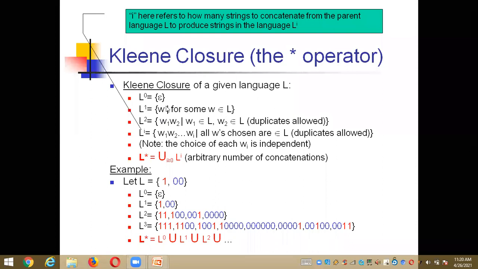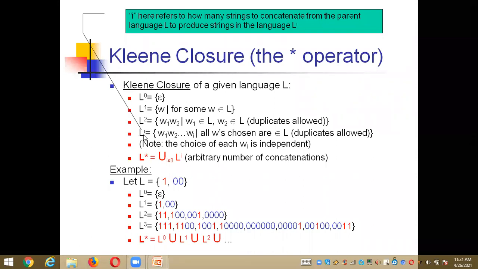That means only one language you are having, and the string that belongs to that language, right? If we are having L power 2, here you need to define the two strings W1 and W2, where W1 belongs to L as well as W2 belongs to L. And here we are allowing the duplicates.